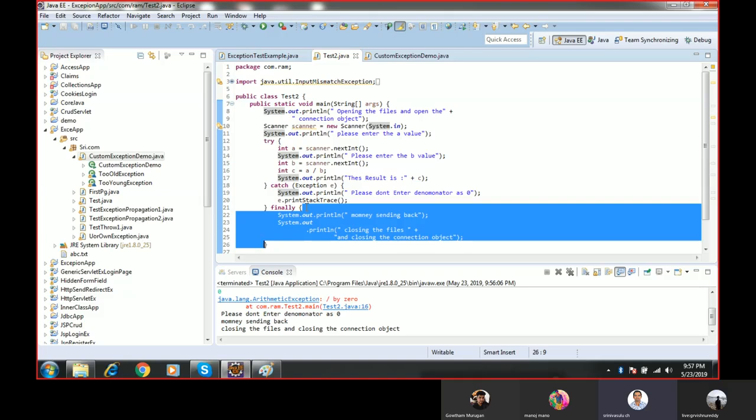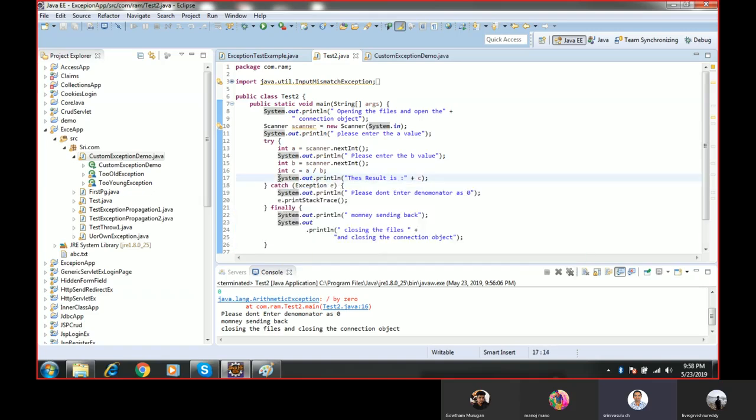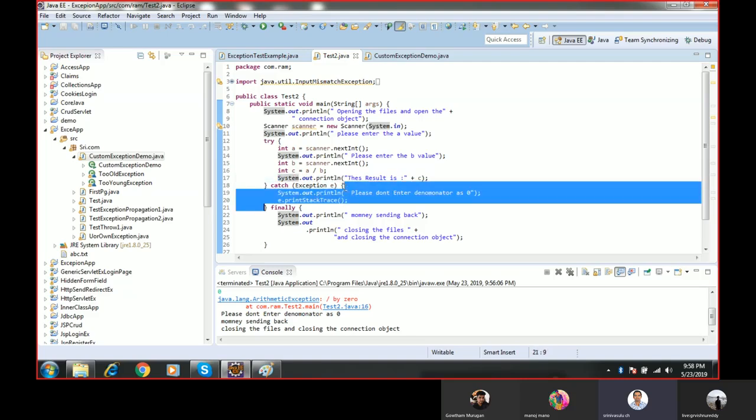So if there is some piece of code that must execute, irrespective of whether the exception has occurred or not, that piece of code will be placed inside the finally block. So here see, in the try block, this line of code did not execute when the exception occurred. And when there is no exception, the catch block will not execute.